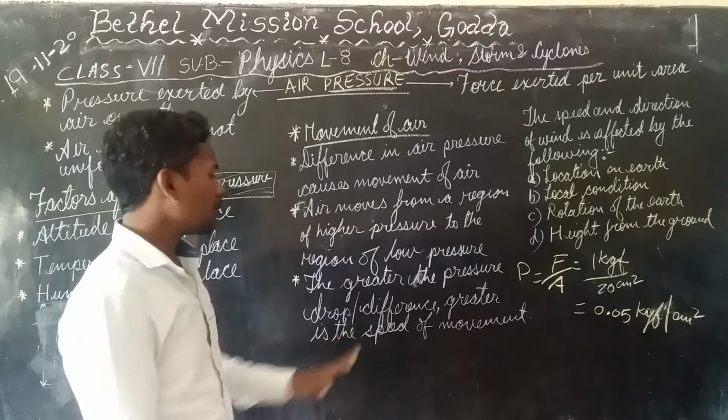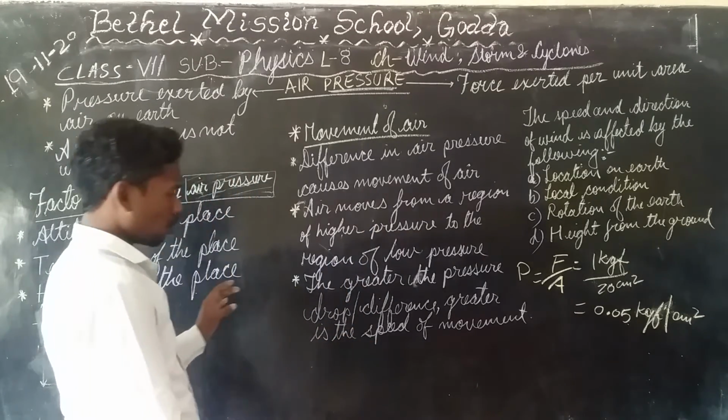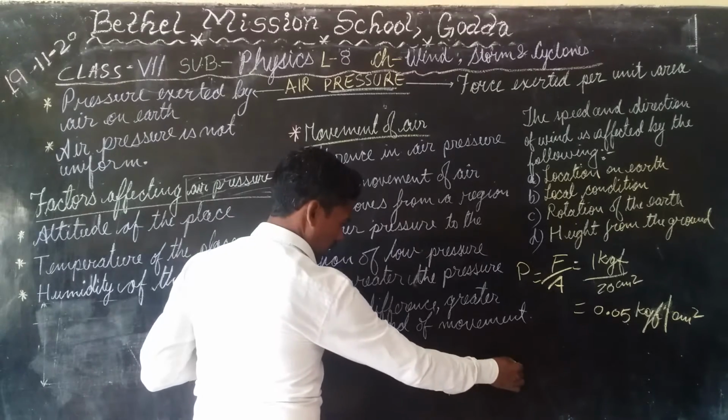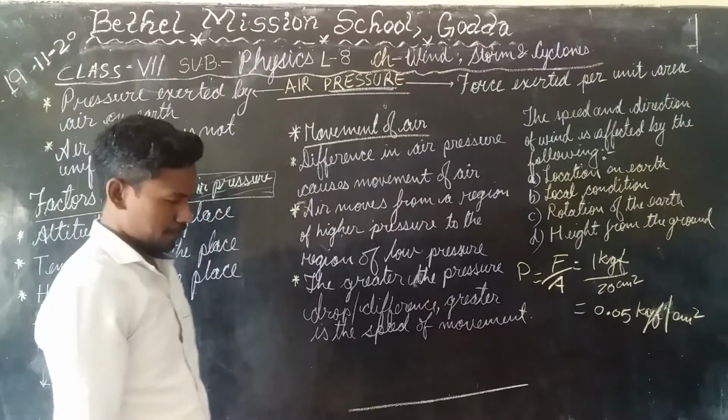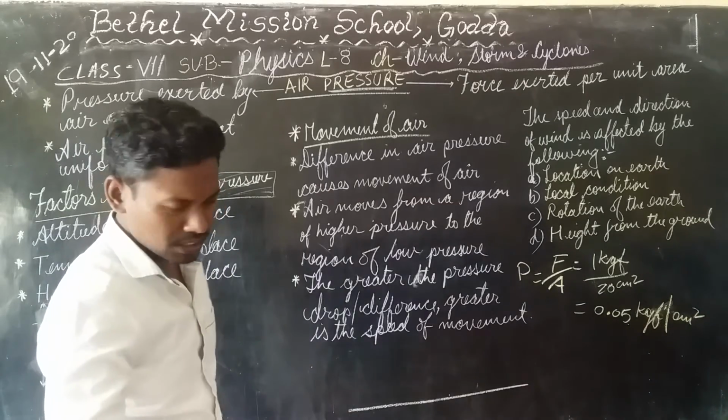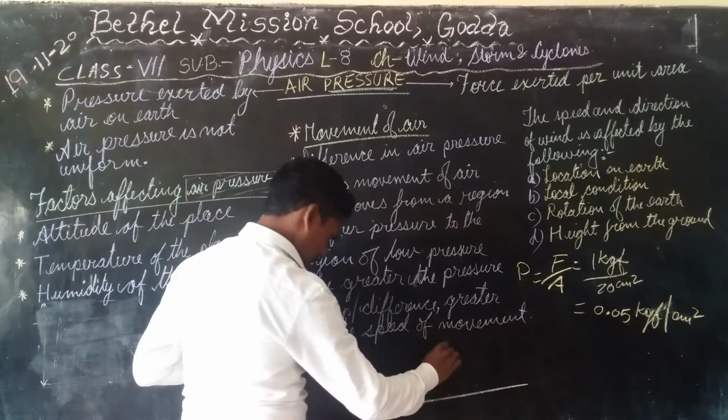Okay, so let me make you understand. Let us consider that this is a piece of land. Let us divide it into two parts.